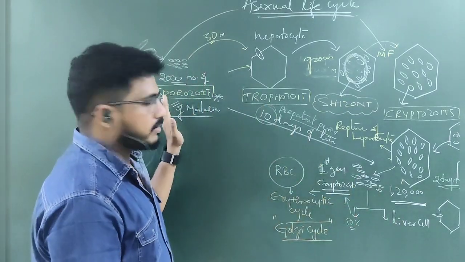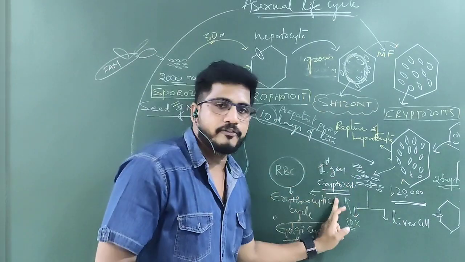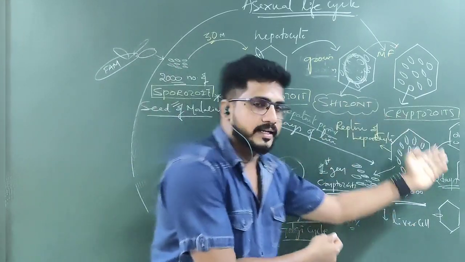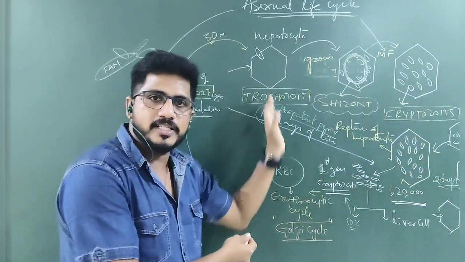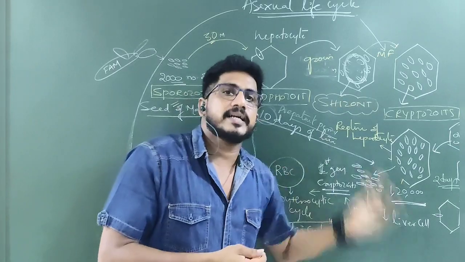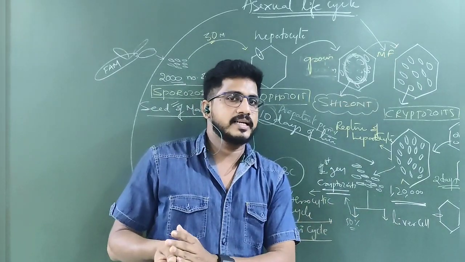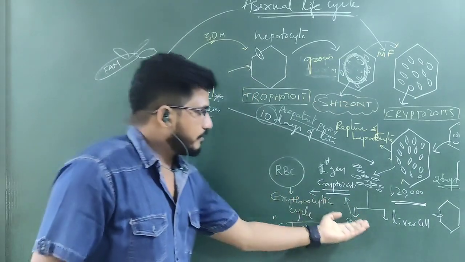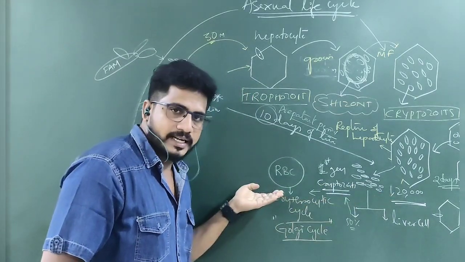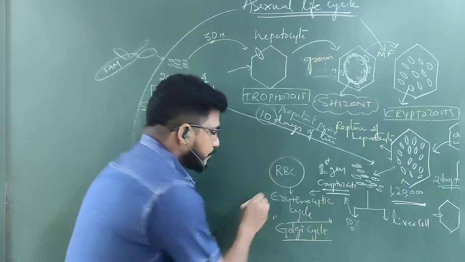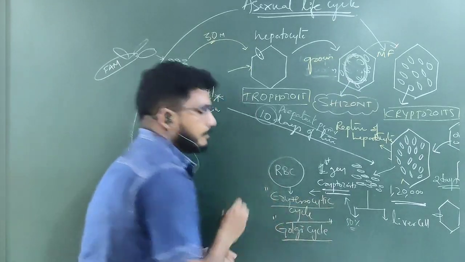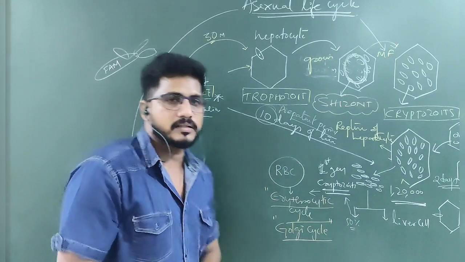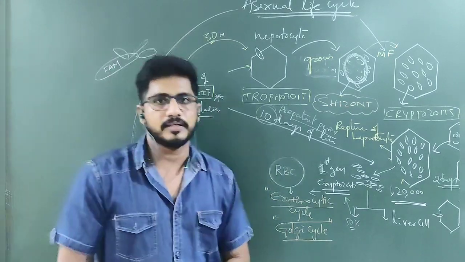pre-erythrocytic cycle. After infection, till the release of the first generation of cryptozoites, and again the cryptozoites attacking the liver cells, this entire phenomenon is called the pre-erythrocytic cycle. What happened before the erythrocytic cycle began is called the pre-erythrocytic cycle. Once 50% of cryptozoites are attacking RBC, then what will begin? The erythrocytic cycle will begin. If you understand this phenomenon, then we can start the erythrocytic cycle clearly.